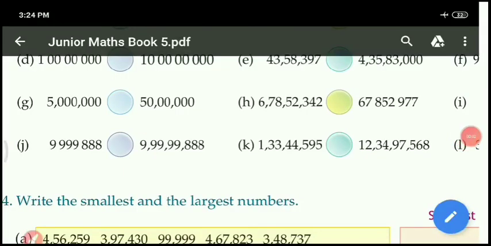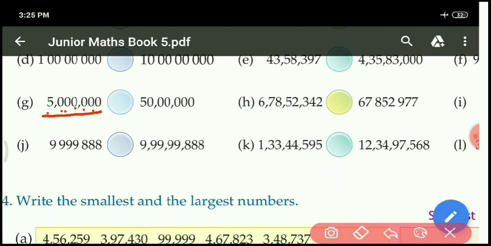Now see G1 part. It is given up to how much place? Ones, tens, hundred, after 3 digits comma, then 1,000, 10,000 and 100,000, then million. It is given 5 million. According to the international system we call it 5 million, and according to the Indian system we can call it 50 lakh also.